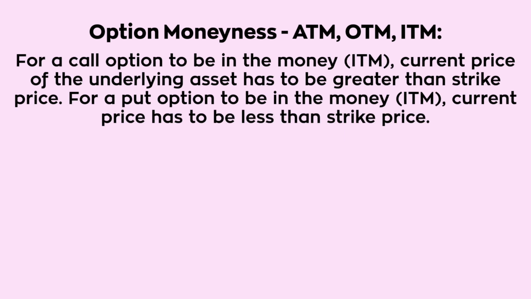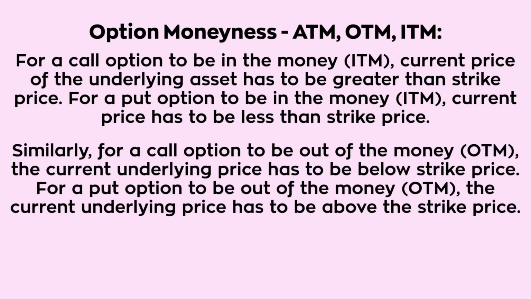For a call to be in the money, current price of the underlying asset has to be greater than strike price. For a put option to be in the money, current price has to be less than strike price. Similarly, for a call option to be out of the money, the current underlying price has to be below strike price. For a put option to be out of the money, the current underlying price has to be above the strike price.